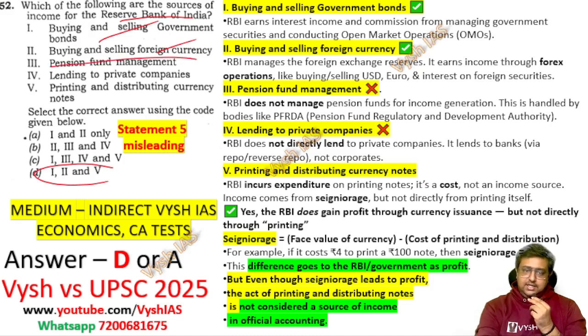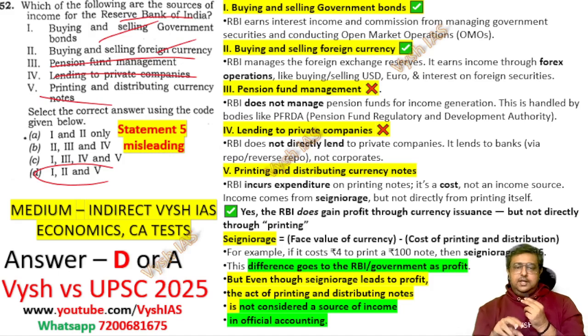But pension fund management or lending to private companies and all, this is not done by RBI. For that, other banks are there. RBI is not in charge of doing these kinds of things. So that is common-sensical itself. You know that 1 and 2 are there and 3 and 4 are not. This much you will know. But the 5th one is a little tricky: printing and distributing currency notes. So you know that RBI's job is that.